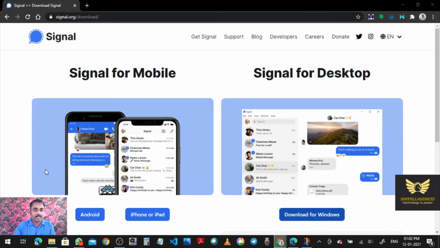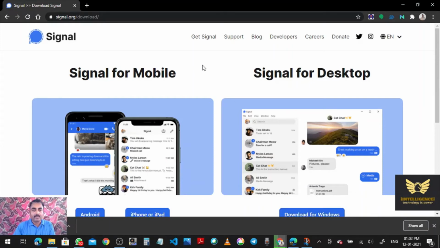Okay, let us download it in Program Files. Just click Save. Right, it is downloading. Just wait for some time.